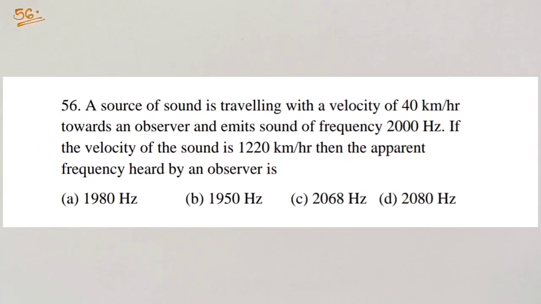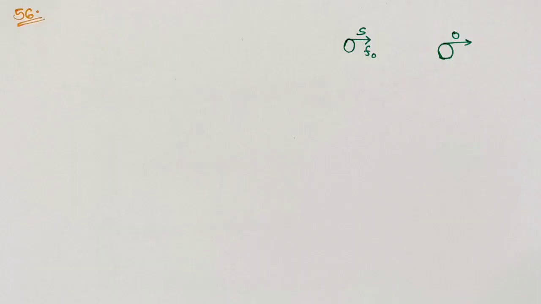Question number 56. A source of sound is traveling with a velocity 40 km per hour towards an observer and emits sound of frequency 2000 Hz. If the velocity of sound is 1220 km per hour, then the apparent frequency heard by an observer is.